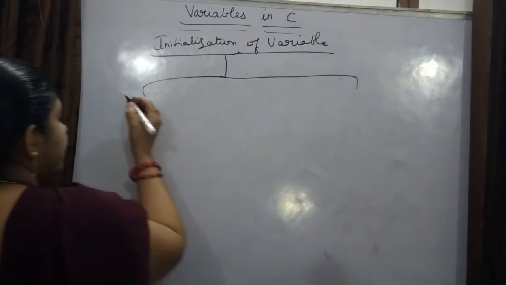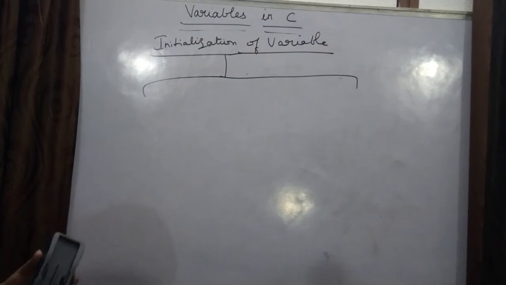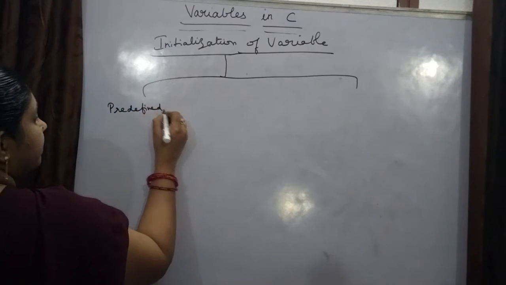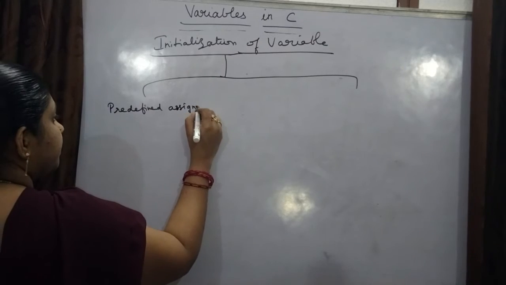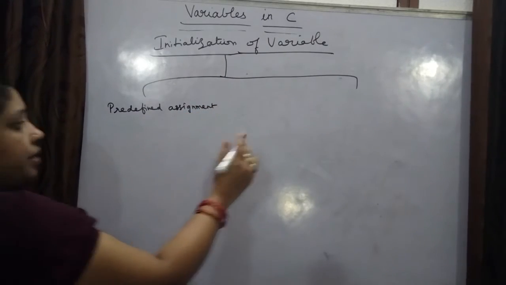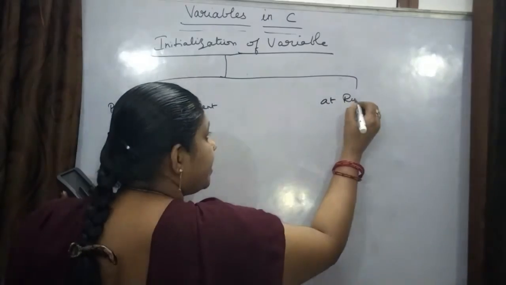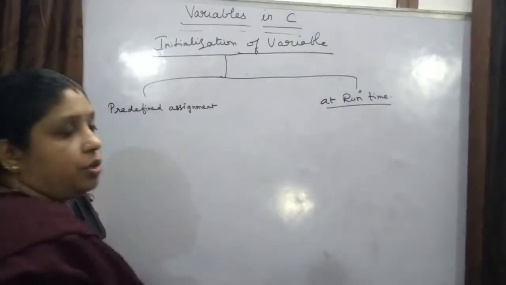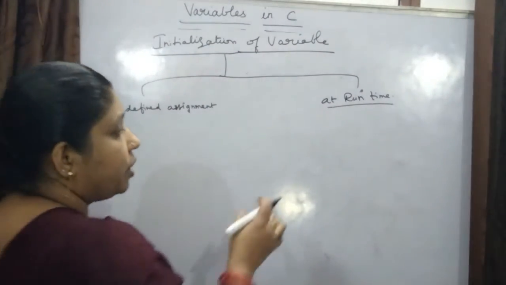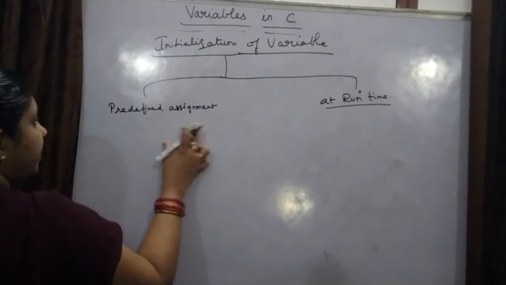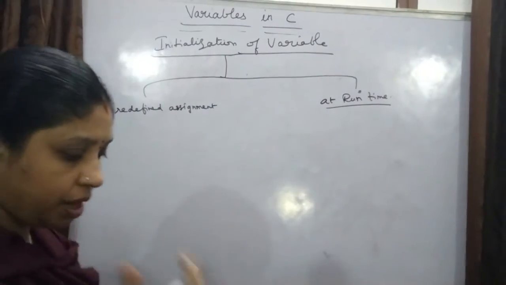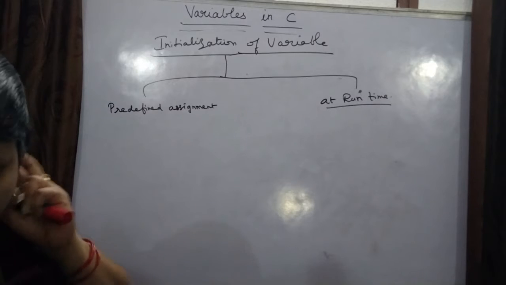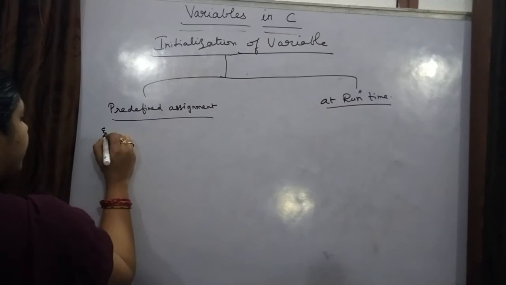That is, one is predefined assignment, and the second one is runtime assignment. Runtime means when you are running the program, at that moment you can assign the values. And predefined assignment means before, in the program only, you are assigning the values. Okay, I will give an example of how you are going to assign.